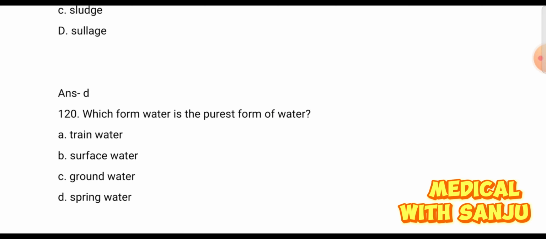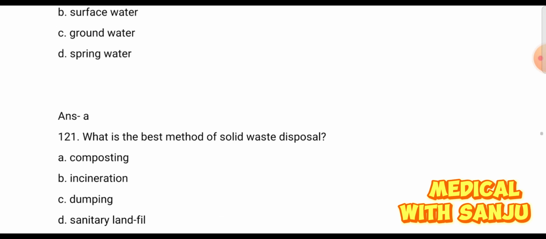Question 120. Which form of water is the purest form of water? Option A rain water, here it is rain water, spelling wrong. Option B surface water, option C ground water, and option D spring water. The purest form of water is rain water. Option A is right answer.